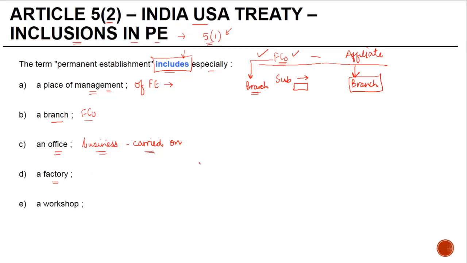Now, many times you will see that a foreign company may have a factory in India. In such a case, this factory will be considered as a PE of the foreign company.